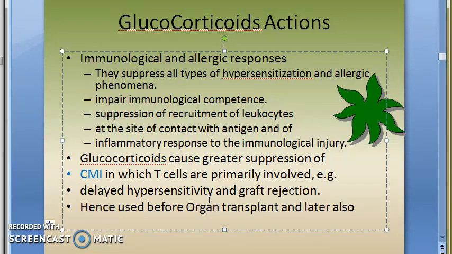So this is your trick here. Cell mediated immunity, it will suppress more. So what will happen if it suppresses cell mediated immunity more? The delayed hypersensitivity, etc. will be suppressed. So there will be less graft rejection. Before an organ transplant, they will give high doses of glucocorticoids, and afterwards also they will give some low maintenance doses. So you should know this.